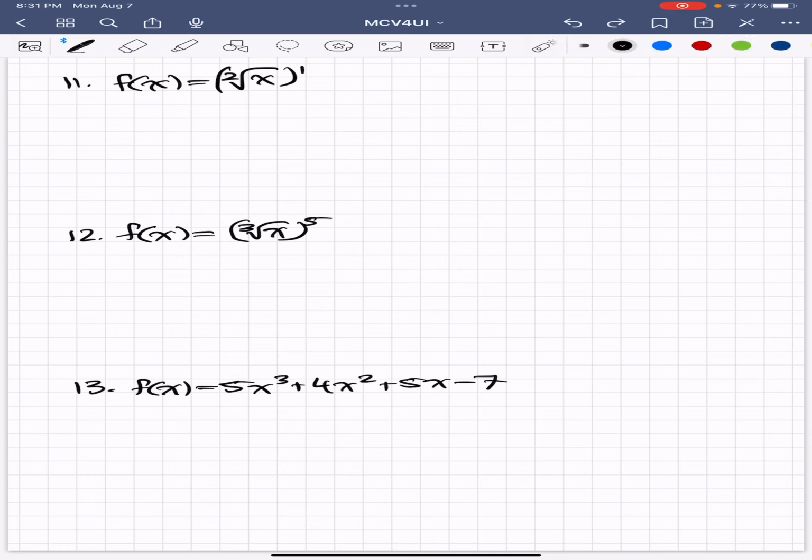And we're going to use the rational exponent law. So the second root to the power of 1 is just the square root of x. And guess what? Square root of x is just x to the power of half, or 1 over 2. And now that we have that, we can find the derivative using the power rule.